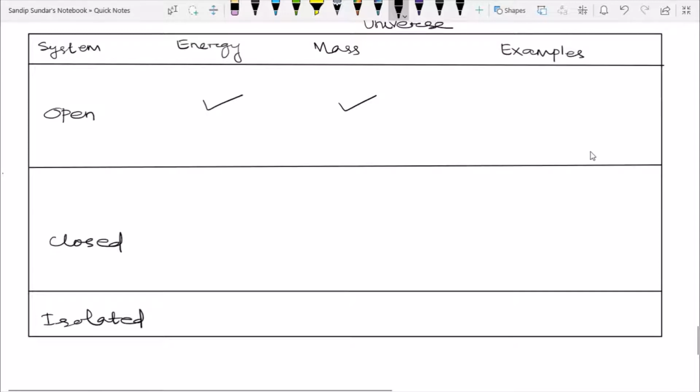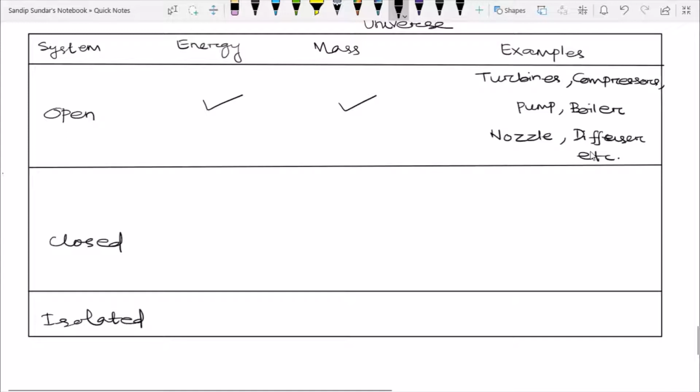The examples, if I will tell you, that is the turbines, compressors, pump, boiler, nozzle, diffuser, etc. So turbines, compressors, both are having an inlet and also an outlet.